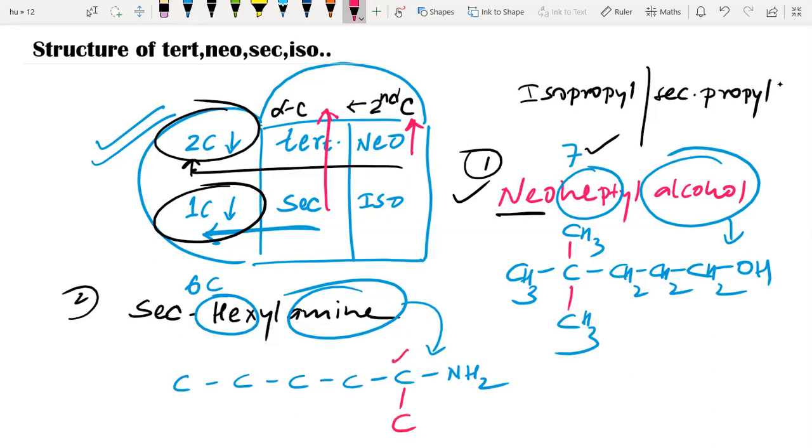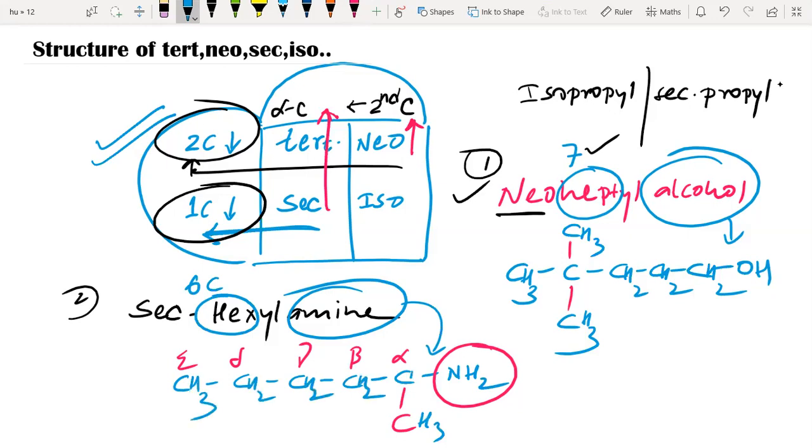Why is this known as alpha carbon? Because the carbon to which the functional group is attached is alpha, then beta, gamma, delta, epsilon. So here, now I'll fill this with hydrogen, this CH3. Rest all 3, here 2, this is 2, here is 2, this is 1. So this is secondary hexyl amine.